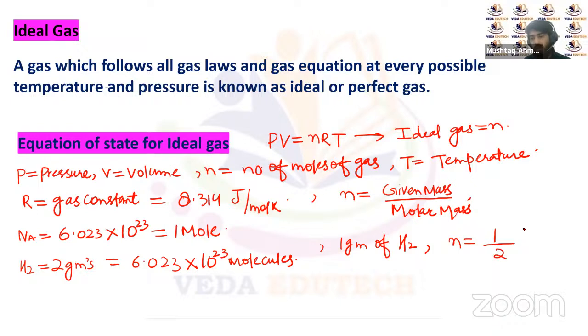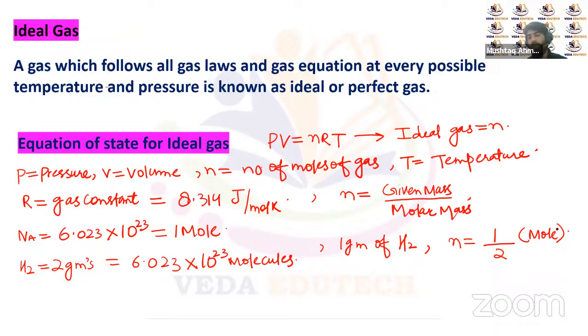It will be half mole, right? Half mole. It means it will have half the number of particles, half the Avogadro number of particles, or half the Avogadro number of molecules of hydrogen molecule, right? So this is how we actually calculate the molar mass.